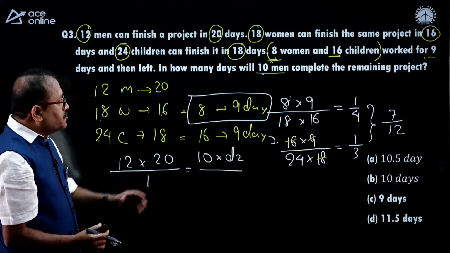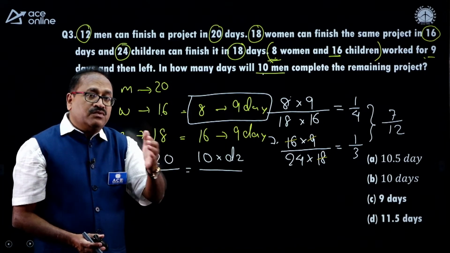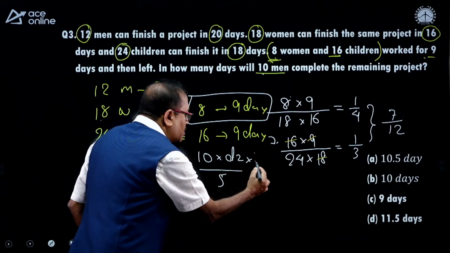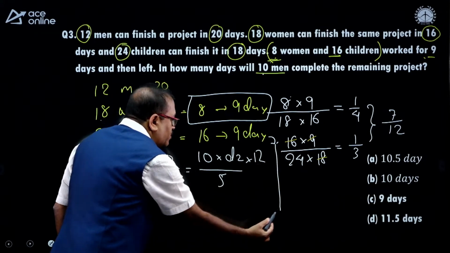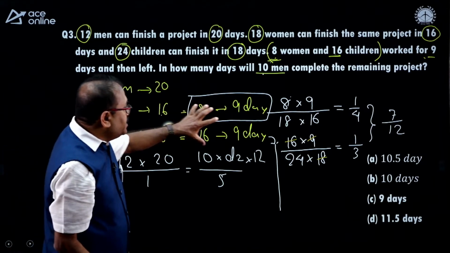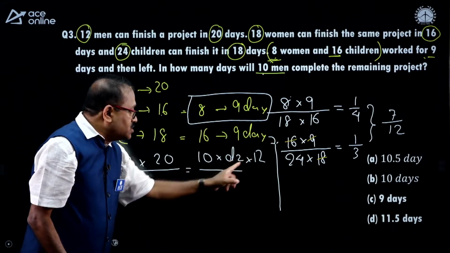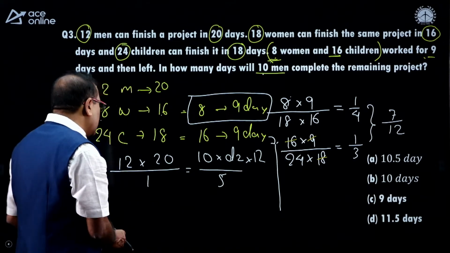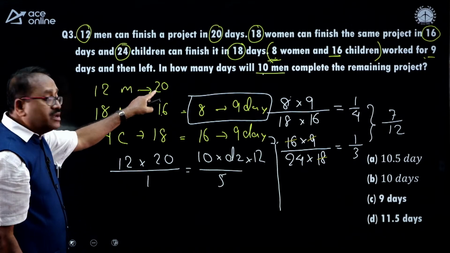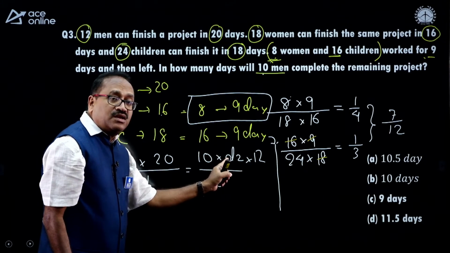What is the work? So, 7/12 of the work is already over, then I need the remaining work, which is 5/12. So, my work will be 5/12. So, by doing so, will I get the D2? Yes. The work completed by these people I already worked out, and the remaining work is 5/12. Why did I write 5/12 work? So I put this equation: 12 men in 20 days 1 work, then 10 men, because it is asked 10 men in how many days?